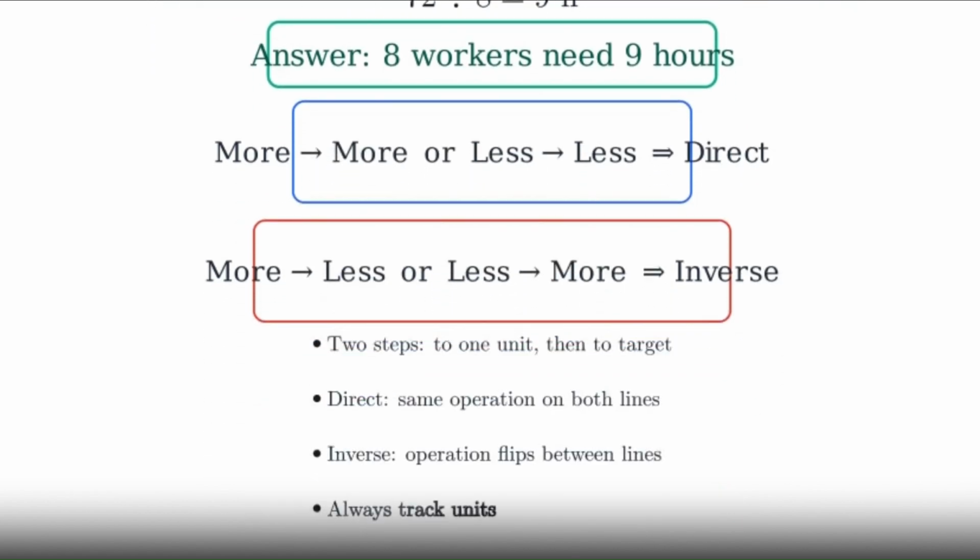Summary. The rule of 3 is a 2-step method. Step 1, go to 1 unit. Step 2, go to the target. In direct proportion, you use the same operation across both lines. In inverse proportion, the operation flips between the lines. Keep track of units and ask yourself, does more lead to more or more lead to less? You now have a reliable way to solve proportion problems without mistakes.